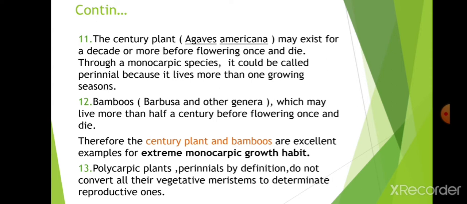Therefore, century plant and bamboos are excellent examples of extreme monocarpic growth habit. Next, polycarpic plants. These are perennials that, by definition, do not convert all their vegetative meristems into determinate reproductive structures. This is called polycarpic.